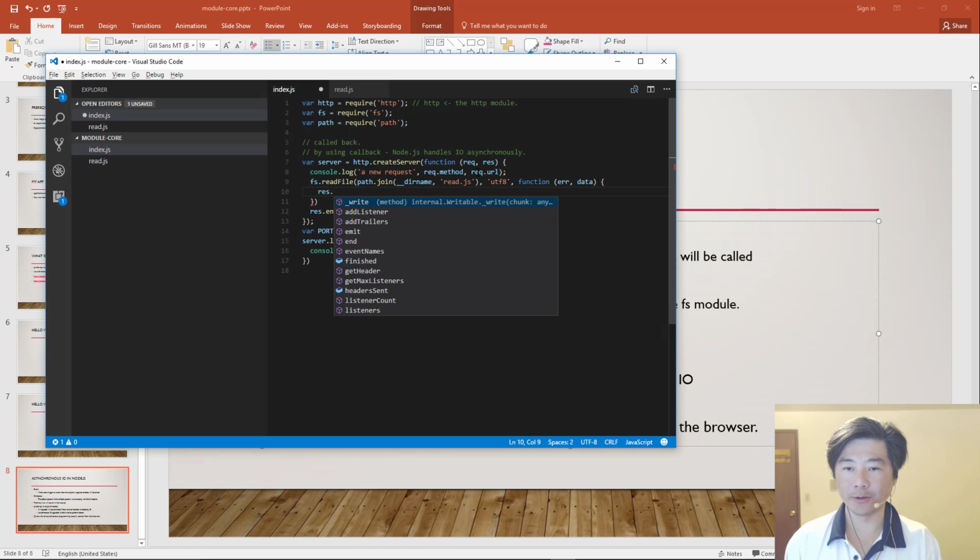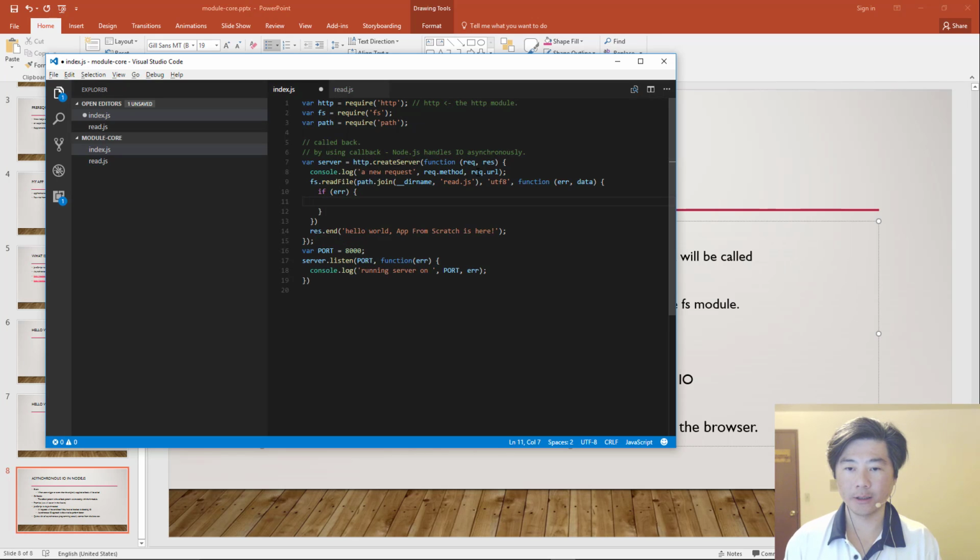And then we do if err. Okay, so res has this thing called statusCode, and let's take a look at what statusCode is. I think statusCode is a number. Yep.